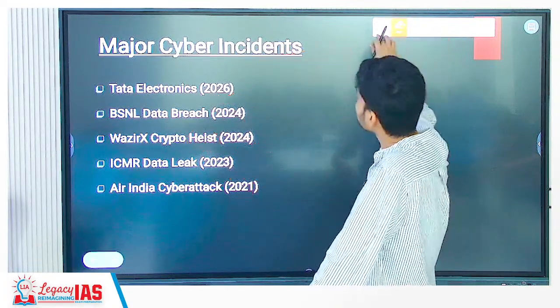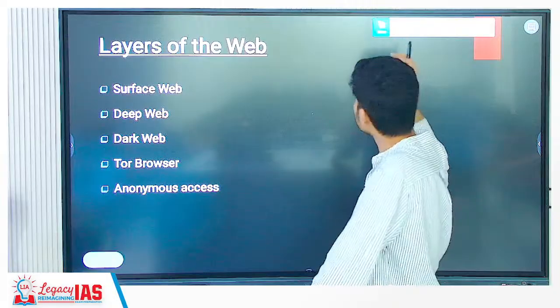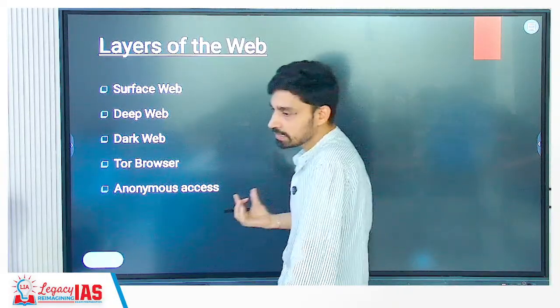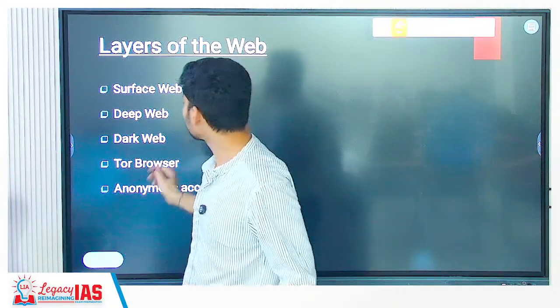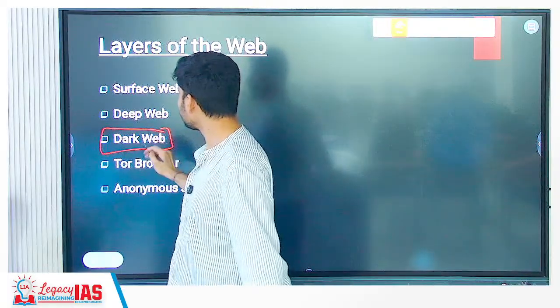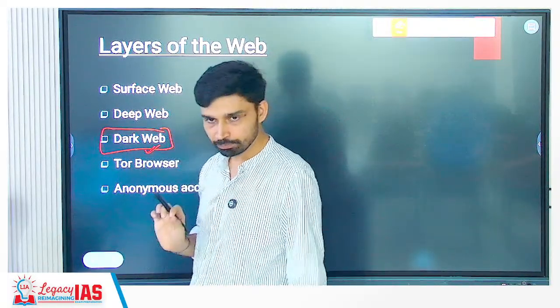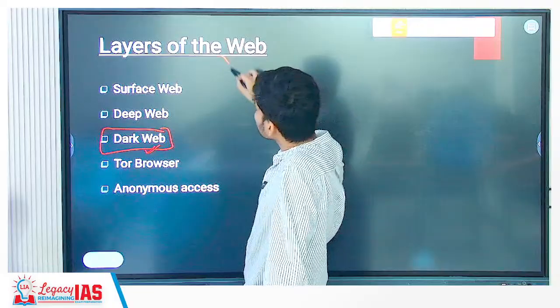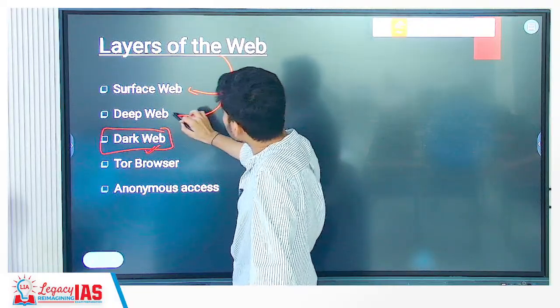So multiple such cyber attacks, cyber incidents have taken place in recent times, and most of the sensitive data is then sold. Where is it sold? Dark web. Right, now see, layers of web we can understand by looking at these 3 terms.